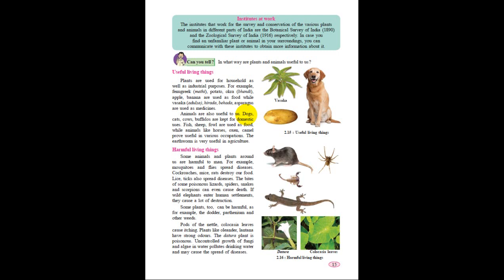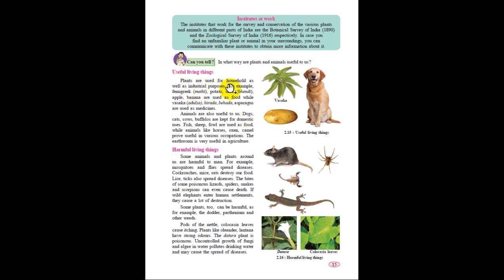So in the last class we discussed the cellular structure of all living organisms. This is a very important characteristic: all living organisms are made up of cells, and different types of organisms have different numbers of cells. Some are unicellular, which has only a single cell, like paramecium and amoeba, and most living organisms are multicellular. Okay, so we covered all this, and today we are going to start a new topic, which is useful living things. So let's start reading.